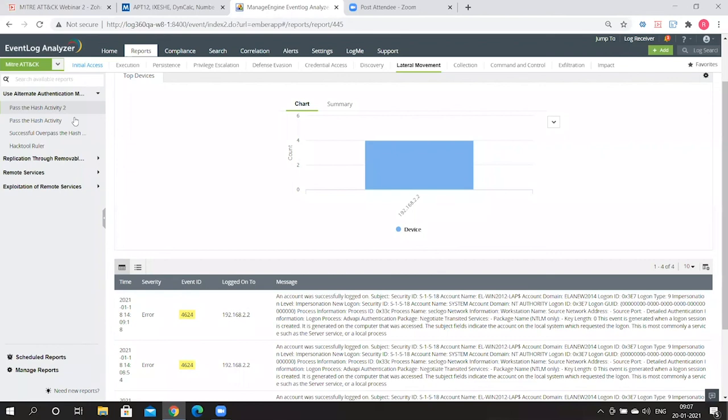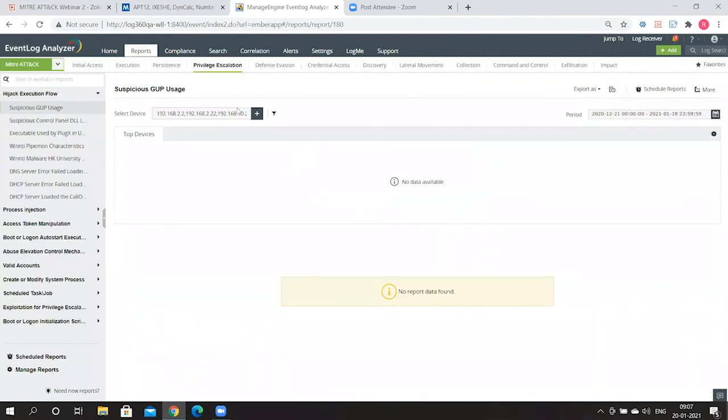Now, in the incident we just spoke about, about 2 minutes back, we were speaking about a possible process injection that was employed. To get more information about such activities, you can go over to privilege escalation, because process injection is a technique within privilege escalation. So just choose the tactic, privilege escalation. And then here you've got process injection,